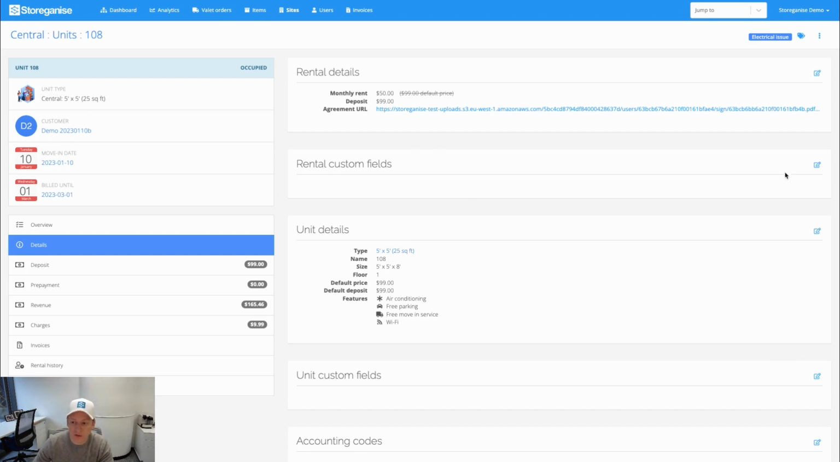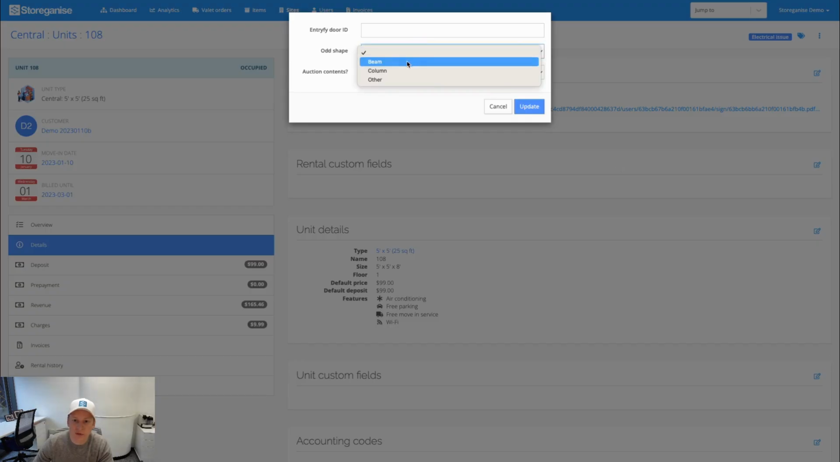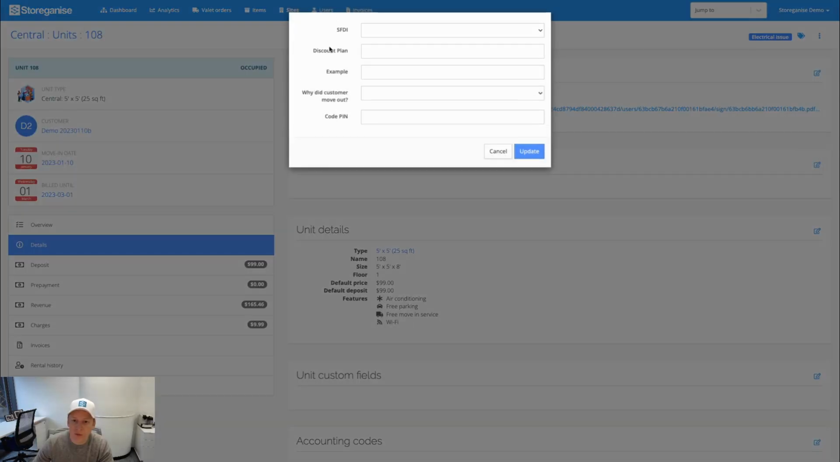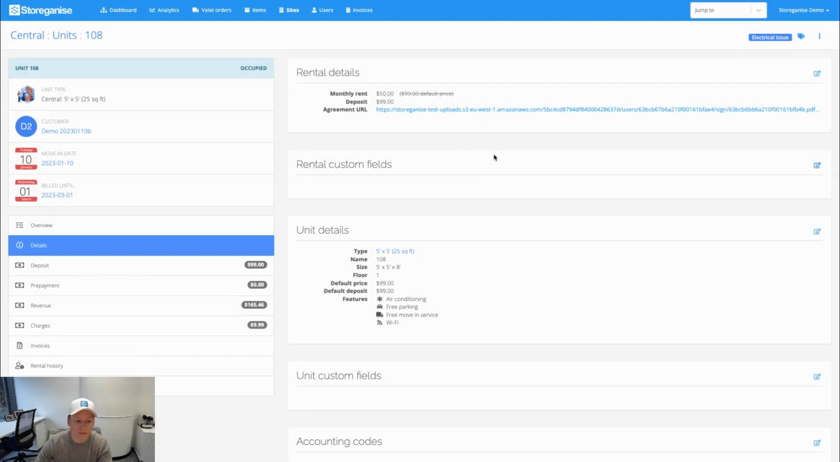So let's say you want to track if a unit has an odd shape and it's got a beam in it or a column that needs to be noted, or you want to track certain data in here. You can, for example, record why the customer moved out at the time of move out? And these, again, are all customized. These are just examples. You would set up the custom fields as you need for your business.